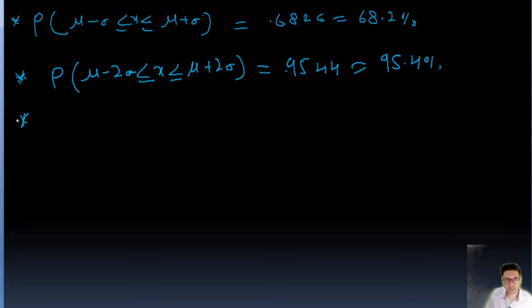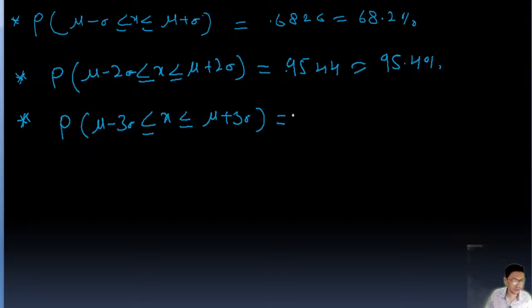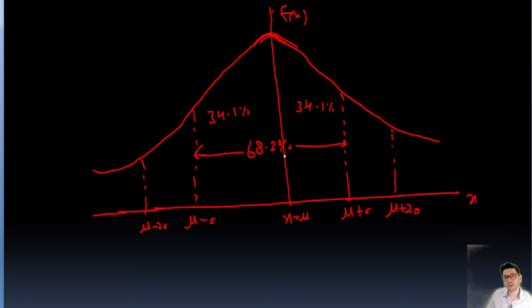And memorize it. Next, the probability when x is between mu minus 3 sigma and mu plus 3 sigma is almost equal to 0.9974, or almost 99.7%, guys. Okay, 99.7%.